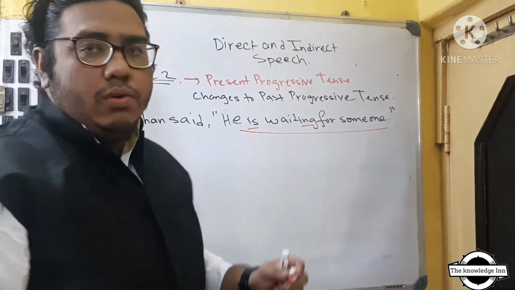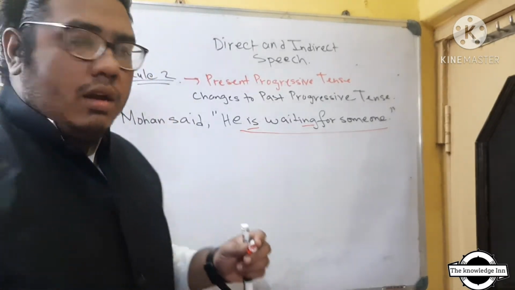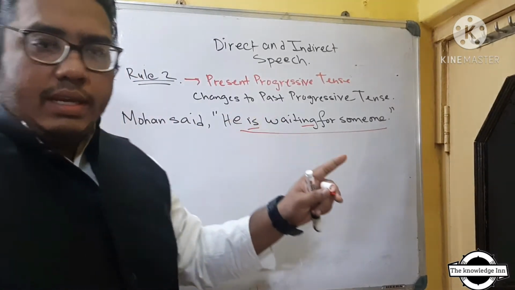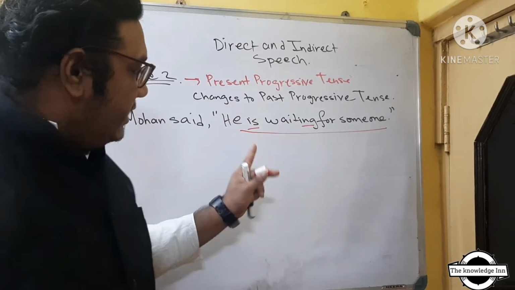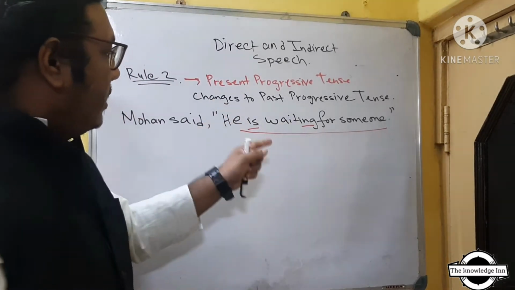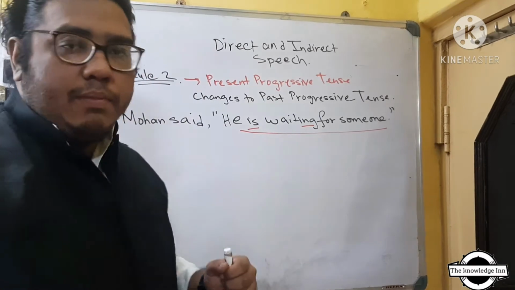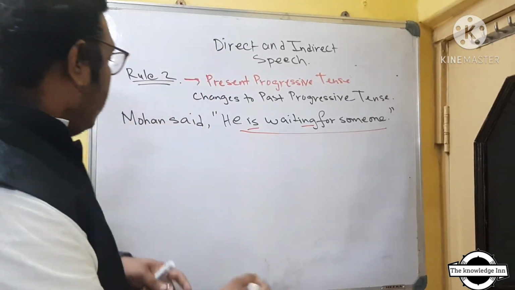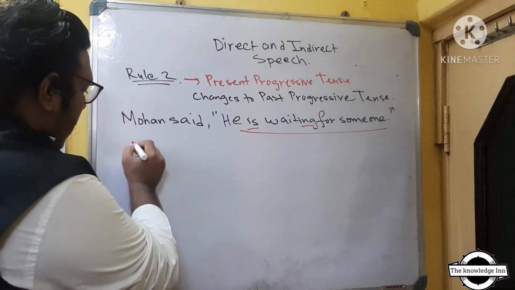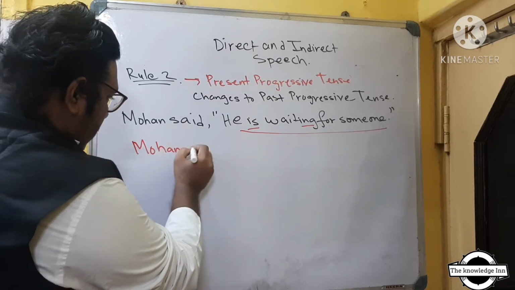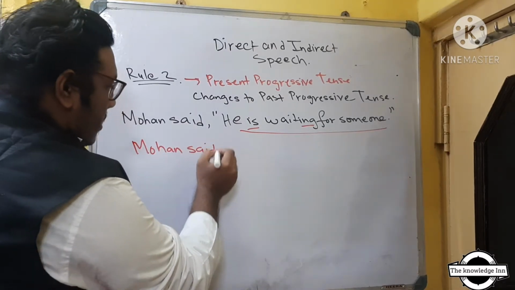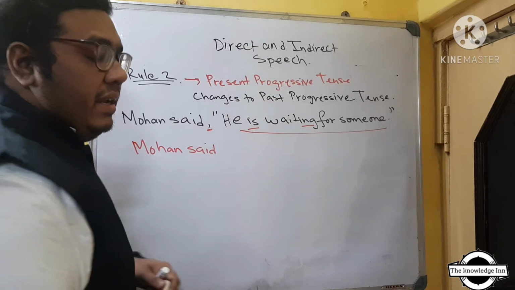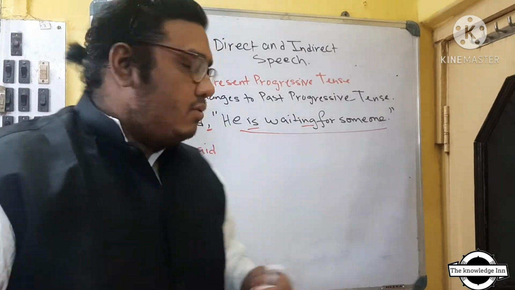Now pause the video out here and you will answer the question first. Okay, answer the question first and then come play the video. So the simple answer to this will be Mohan said. Now comma will be replaced by a connector, that is known as that.